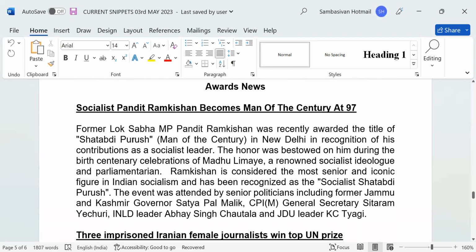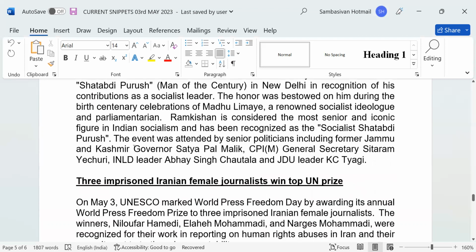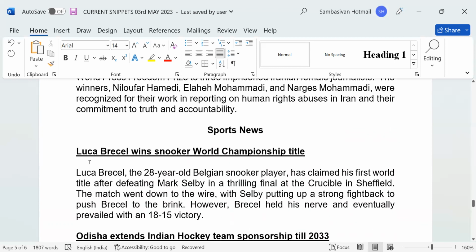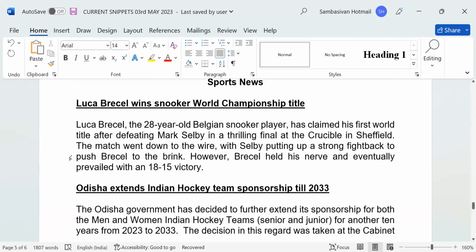Socialist Pandit Krishna becomes Man of the Century at 97. Three imprisoned Iranian female journalists win top UN prize. Luca Brecel wins snooker world championship title.